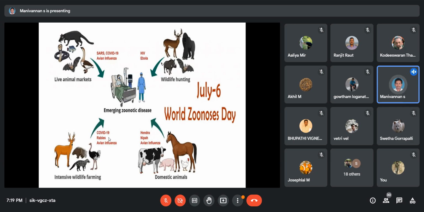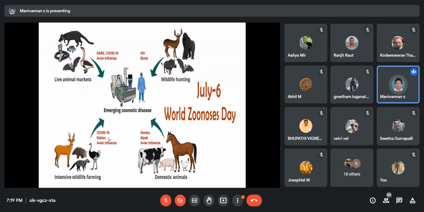Zoonotic diseases come from different sources. For example, SARS, COVID-19, and avian influenza come from live animal markets. HIV and Ebola come from wildlife hunting. COVID-19, rabies, and avian influenza come from intensive wildlife farming. Some diseases come from domestic animals also, for example anthrax, Nipah, and avian influenza.